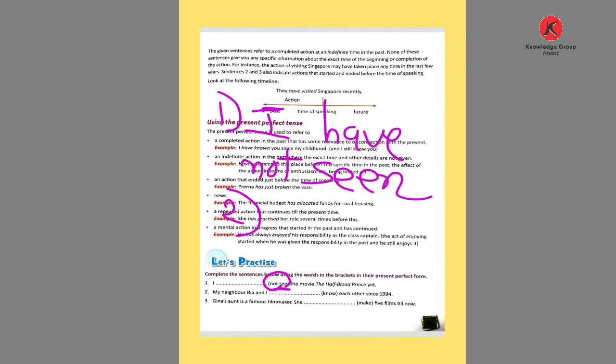In the second blank: my neighbor Riya and I. How many persons are there? Two persons. Here given know: each other since 1944. So since 1944, neighbor Riya and I know each other, and the action is still going on. So here two persons are there, so use have. And the word used is know. The past participle of know is known. Have known is the answer.